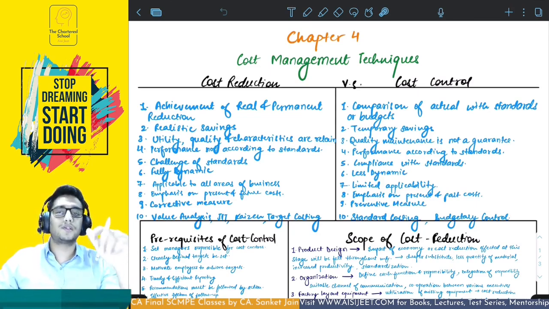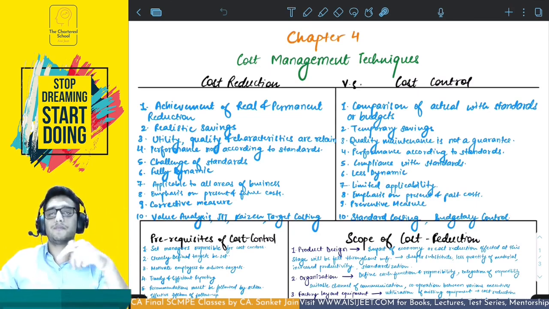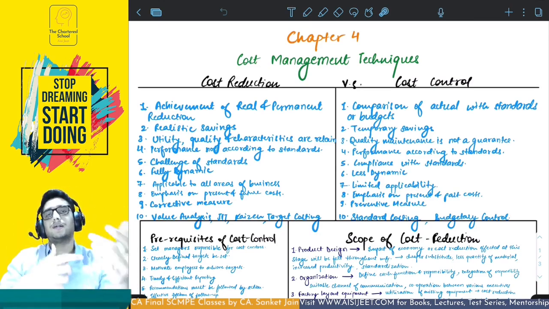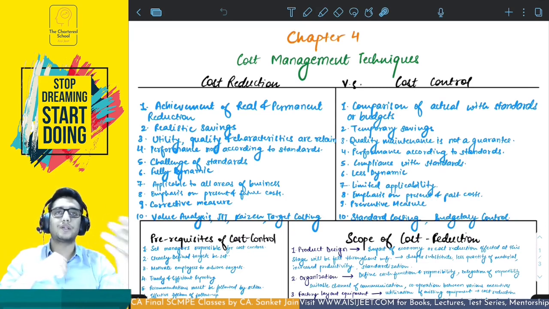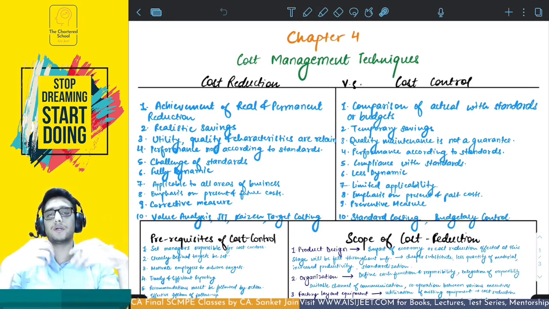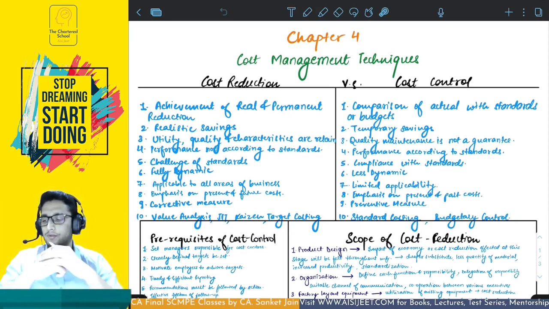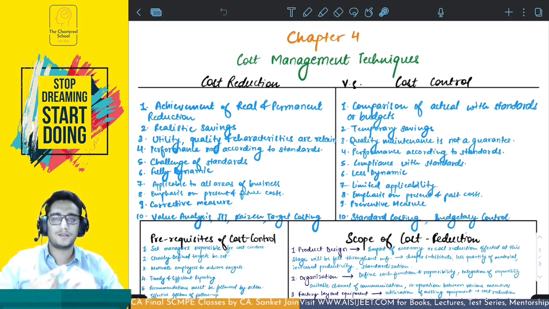Cost reduction focuses on the present and the future cost. Cost control focuses on the past cost and the present cost. Cost reduction is a corrective measure. Cost control is a preventive measure. And cost reduction has some techniques. Some of the techniques under cost reduction would be value analysis, JIT, target costing, Kaizen costing, etc. A few techniques under cost control will be standard costing or budgetary control.